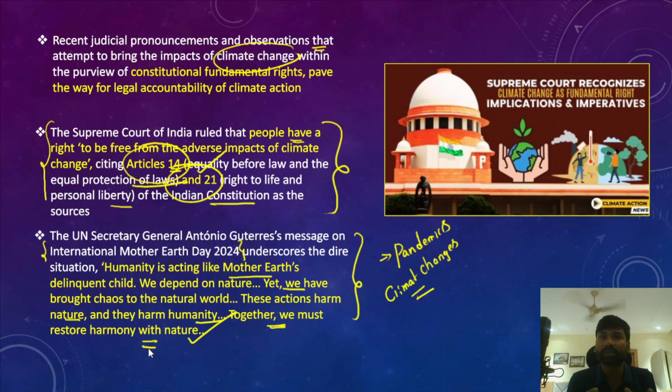So that is, in a way, we live in harmony with nature. We must proceed, or we must be guided towards sustainable development, and at the same time we must follow the One Health approach that was given by the World Health Organization.